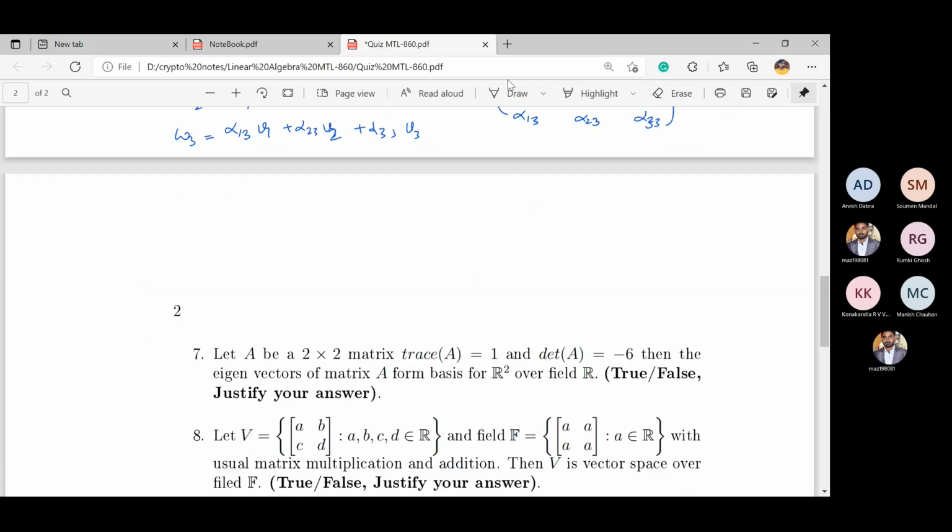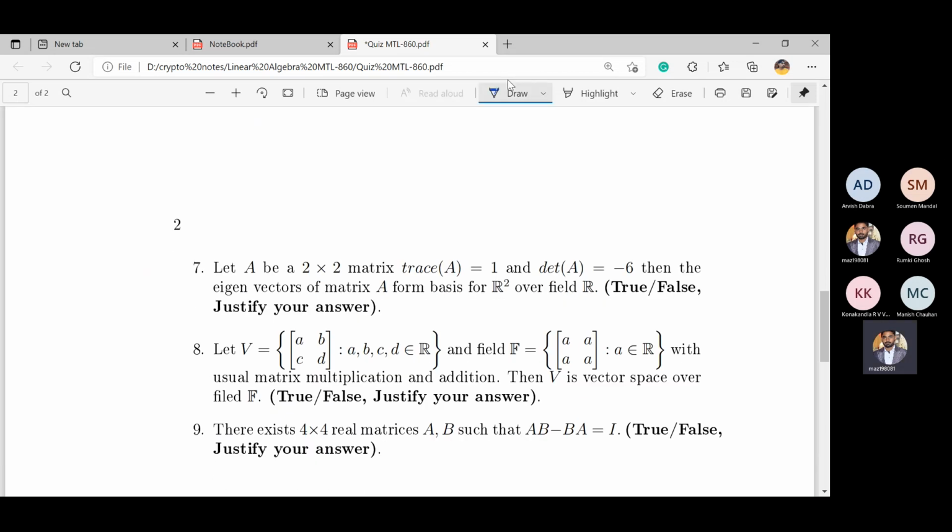Okay, now for question number 6, 7. How have you done this one? There will be two distinct eigenvalues, and corresponding to distinct eigenvalues you will have two linearly independent eigenvectors, and for R square, two linearly independent vectors generate R square and also form a basis.